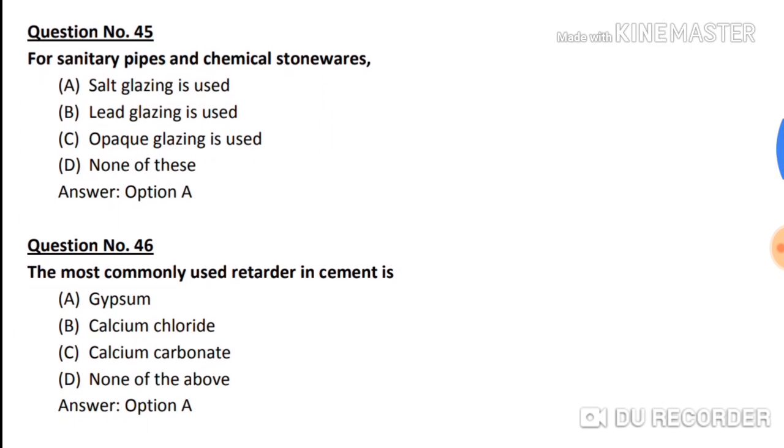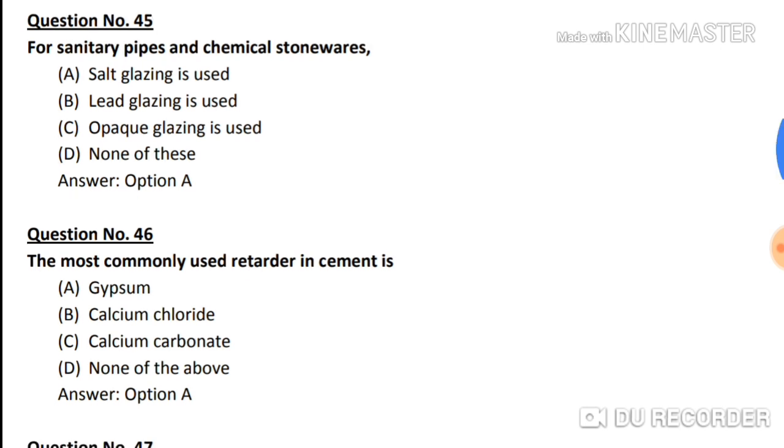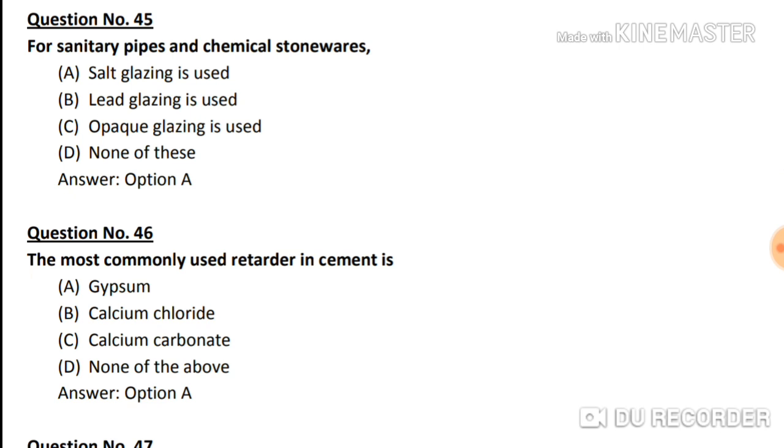Question number 45. For sanitary pipes and chemical stoneware, option A, salt glazing is used. Option B, lead glazing is used. Option C, opaque glazing is used. And option D, none of these. The correct answer is option A, salt glazing is used.